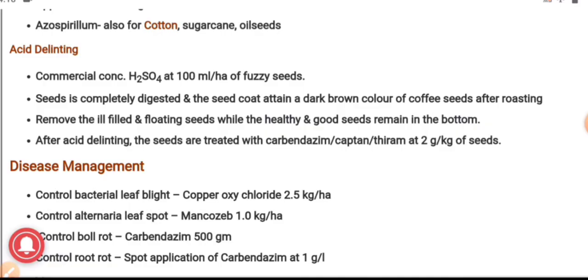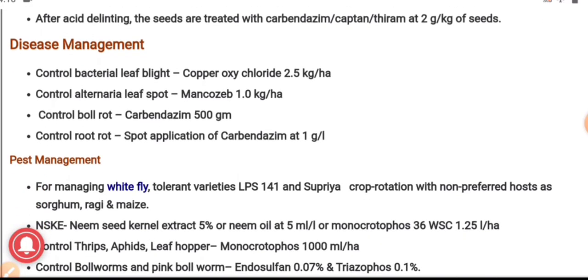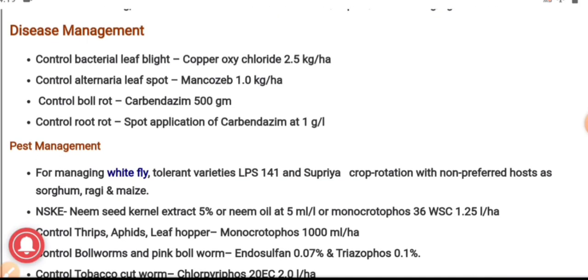Disease management, we will have a look. We can control BLB, the bacterial leaf blight, by the application of copper oxychloride 2.5 kg per hectare. We can control Alternaria leaf blight by the application of mancozeb 1.0 kg per hectare. We can control boll rot by application of carbendazim at 500 grams. Root rot by the spot application of carbendazim at 1 gram per liter.